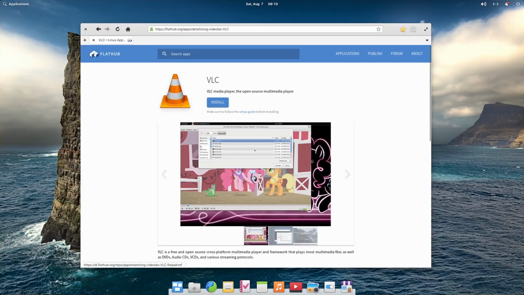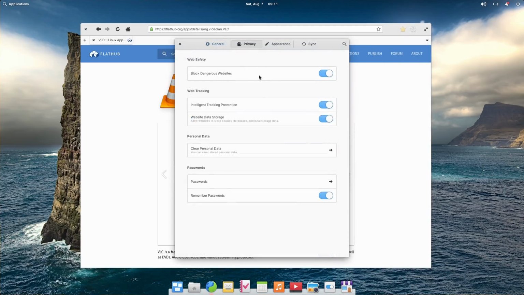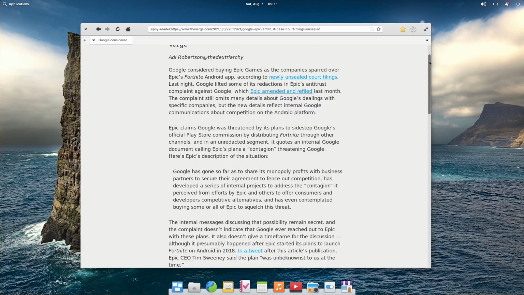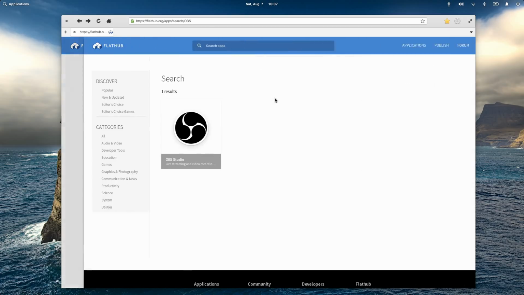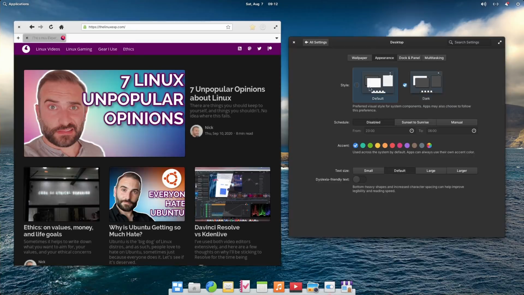The default web browser is still GNOME Web, but it's changed a lot. It's provided through Flatpak for faster updates, and it now supports intelligent tracking protection. It has a new reader mode to get a simpler page reading experience. You can navigate backwards and forwards using the 2-finger swipe gestures, and it follows your dark theme if the website supports that.